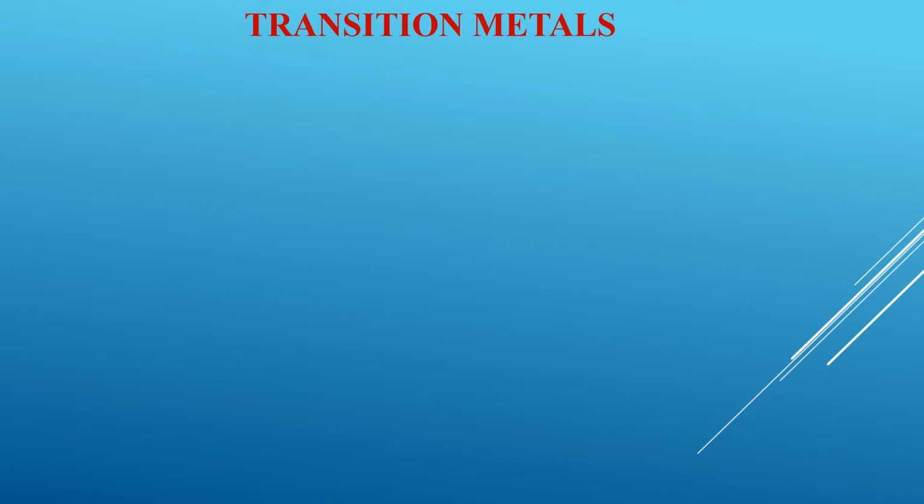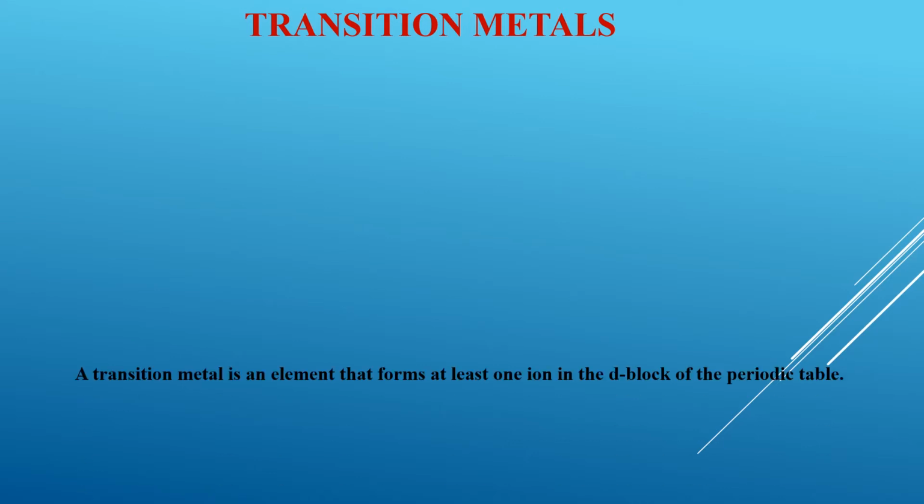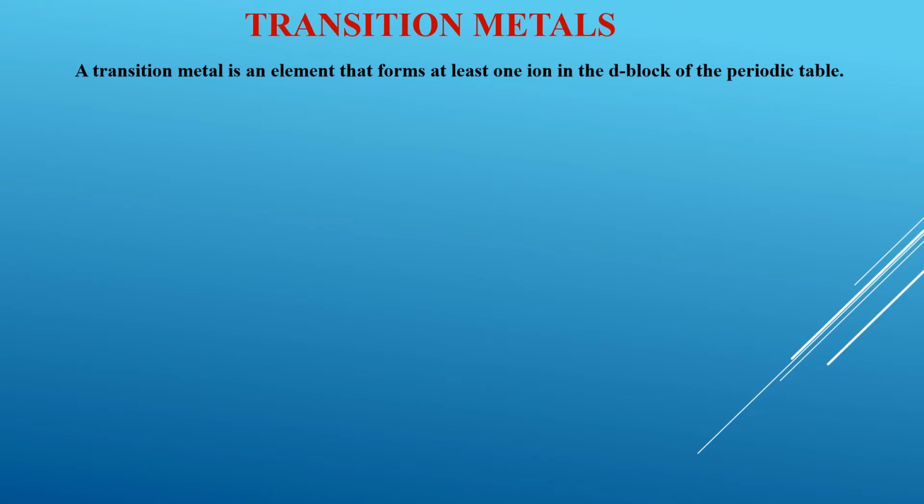Right students, so let's try to define what a transition metal is. There are many ways in which a transition metal can be described. However, there is only one accepted definition. A transition metal is any element that forms at least one ion in the d block of the periodic table. The important part here is that it forms at least one ion in the d block of the periodic table.